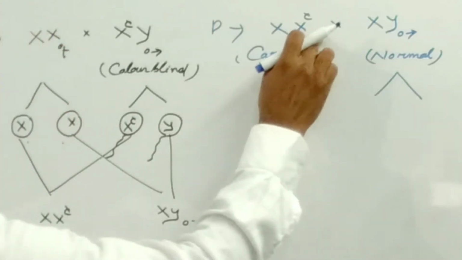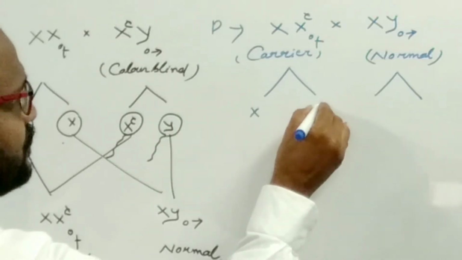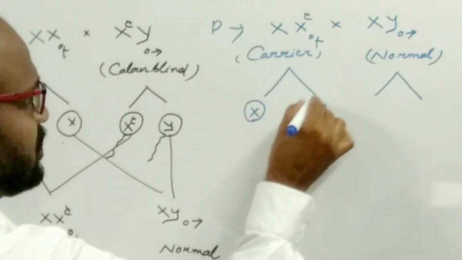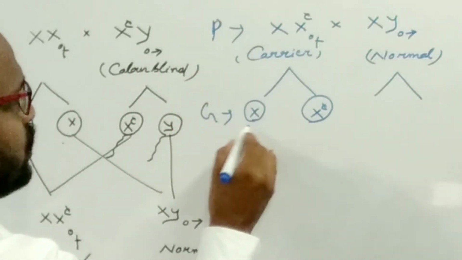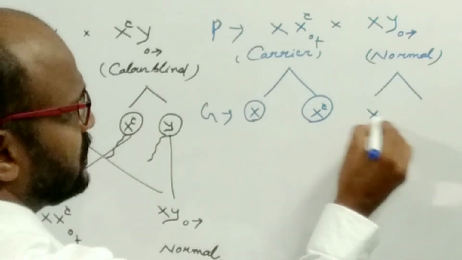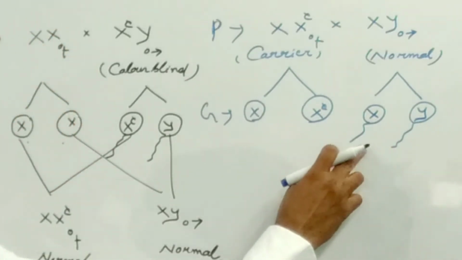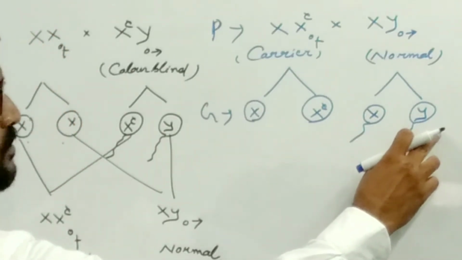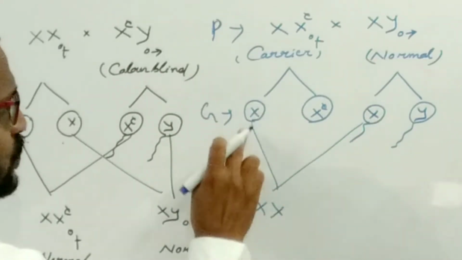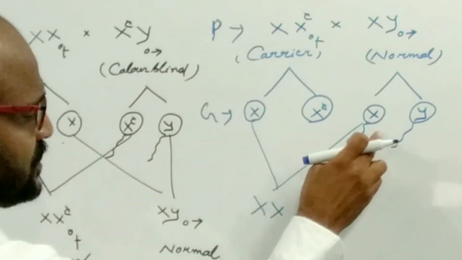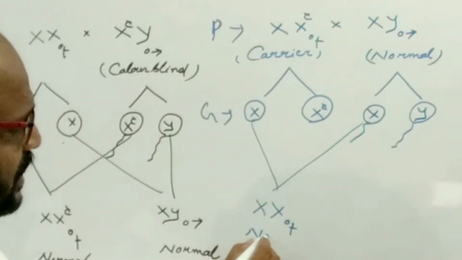The female individual produces two different types of egg, or the same type of egg as you wish, containing the single X chromosome, and two different types of sperm are produced. 50% of sperm contain the X chromosome, another 50% contain the Y chromosome. So this is the normal X chromosome. This is the female individual, double X, the normal individual.